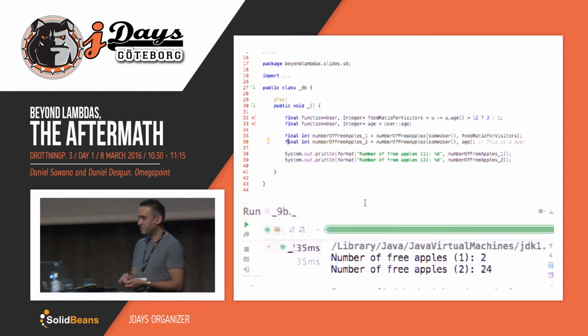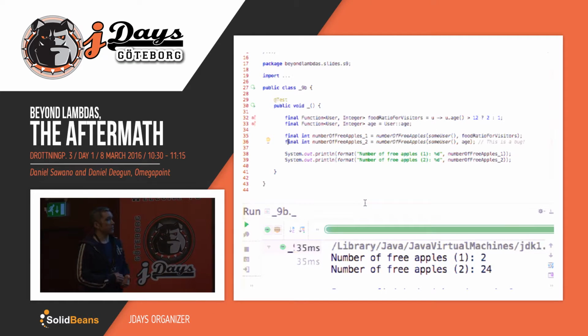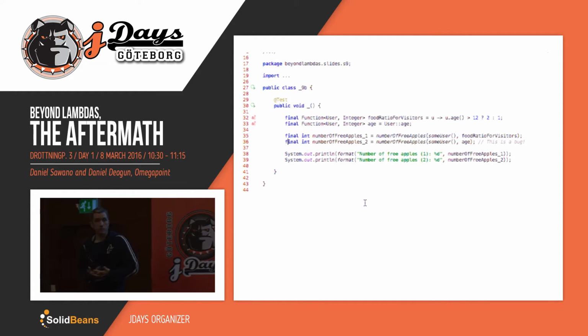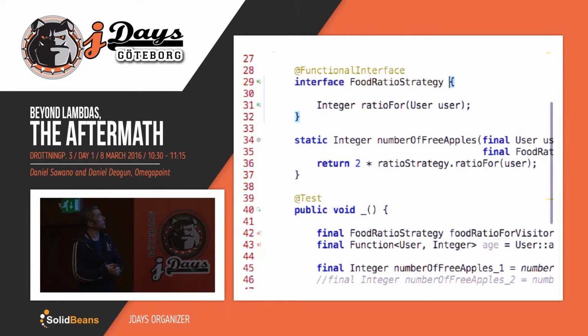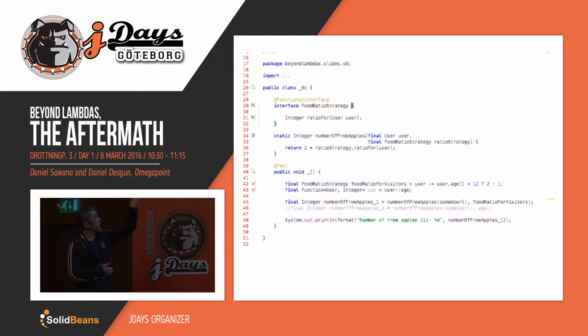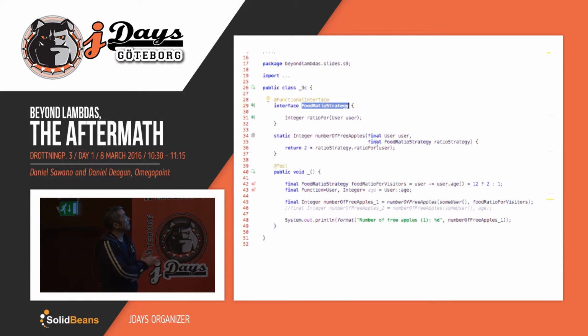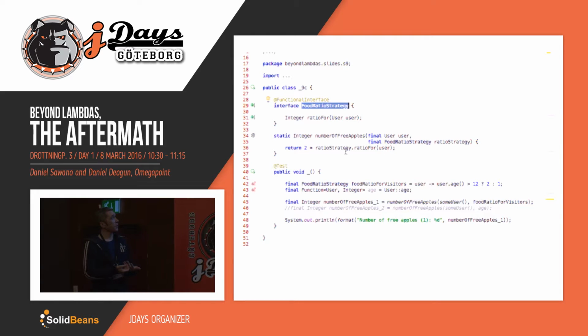One way to improve this would be to start using domain-specific types instead of generic types. If we refactor the numberOfFreeApples method, instead of using just a function, we can define our own functional interface that we can call FoodRatioStrategy. We can annotate it with @FunctionalInterface, and then we will get some help from the compiler in case we violate that contract. So now the method signature has become a lot clearer about what we want.